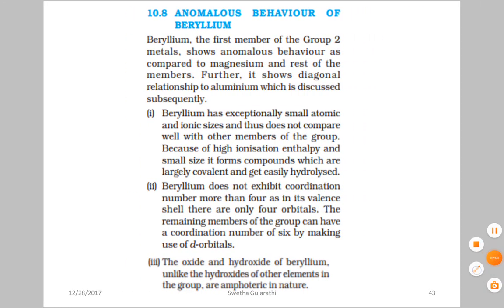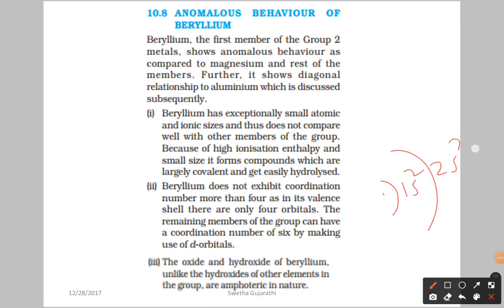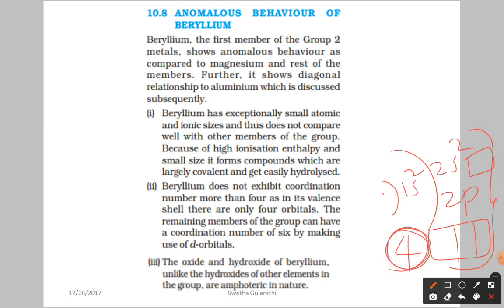So here we draw it again: this is 1s2, then 2s2 and 2p. Electrons are not there in 2p but the orbitals are available. The total number of orbitals is 4, so it can combine with 4 bonds, which is called the coordination number. What exactly coordination number is, you will learn later in the second year. So it has only 4 orbitals.